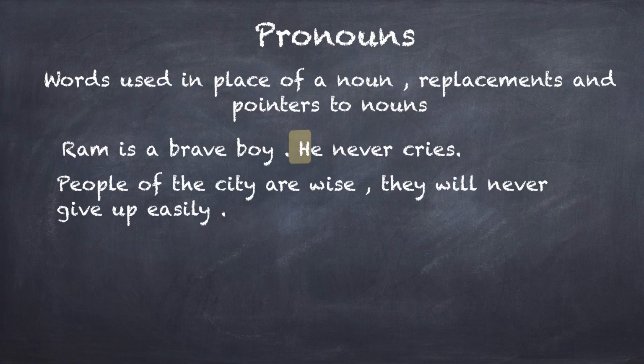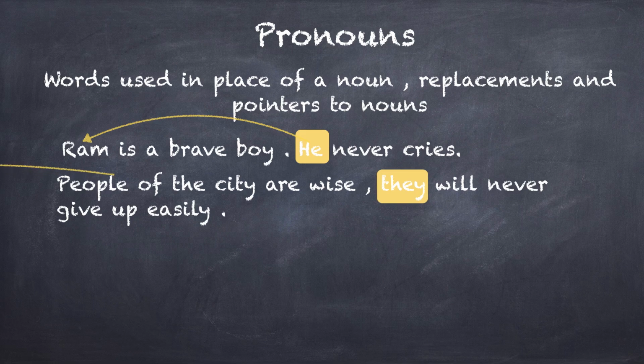Okay, pronouns now. Pronouns are words used in place of a noun, used instead of a noun, right? So they replace and refer to a noun which has been mentioned earlier in the sentence, or maybe later also. So, for example, examples are often easier to understand. Ram is a brave boy. He never cries. I could have also rephrased the sentence as Ram is a brave boy. Ram never cries, right? Now, instead of repeating the noun Ram, I can replace Ram with the pronoun he, right? So that's the basic idea of pronouns.